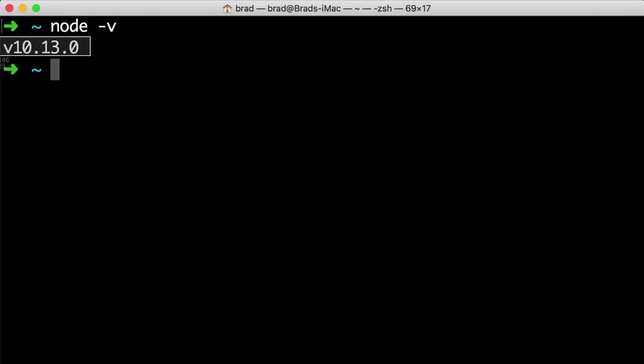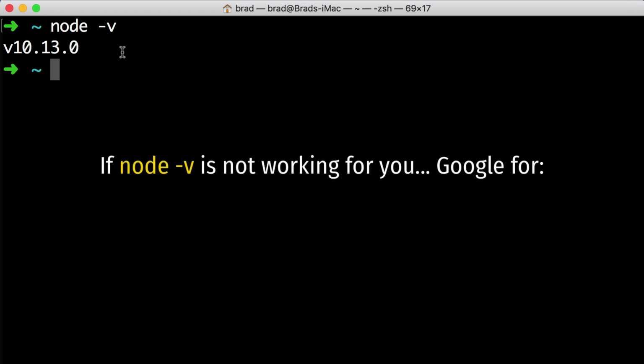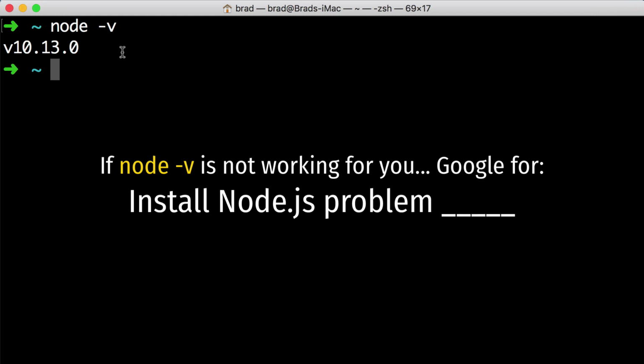If you do not see a version number after running node space dash V, and instead you see something like unknown command or command not found, that means there was a problem when you tried to install Node. If that's the case, you can try restarting your computer and then opening up the command line and trying this again. Or you could try running through the Node installer file again. Or you might need to do a bit of personal Google research. I'd recommend searching for install node problem blank, where blank is your operating system.